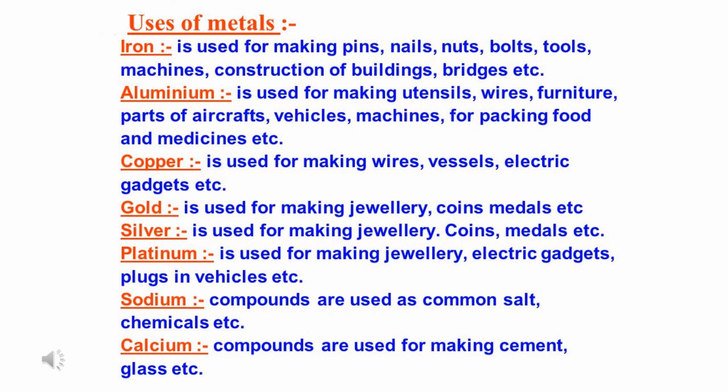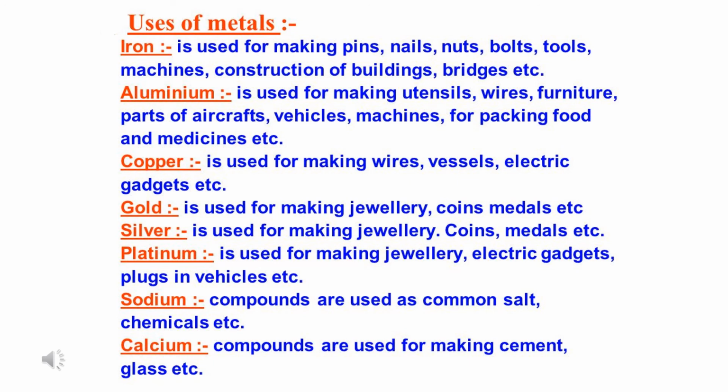So here are listed some uses of metals. Iron is used for making various articles or various objects. Some of them are listed here like pins, nails, nuts, bolts, tools, machines, construction of buildings, bridges, etc. Aluminium is used for making utensils, wires, furniture, parts of aircrafts, vehicles, machines for packing food and medicines. So we have aluminium foil. That's why it's mentioned here, packing of food.